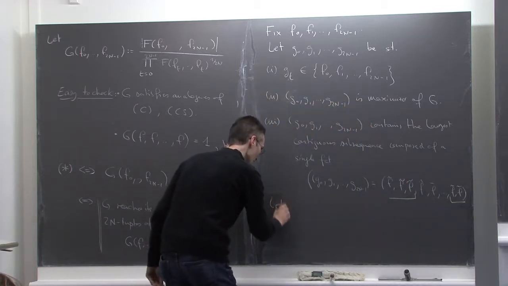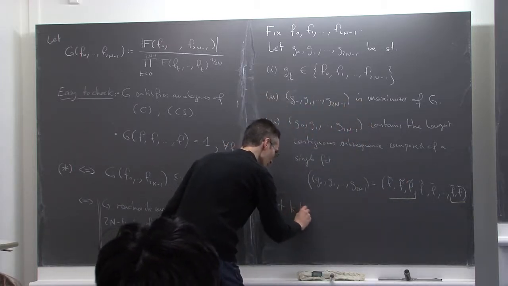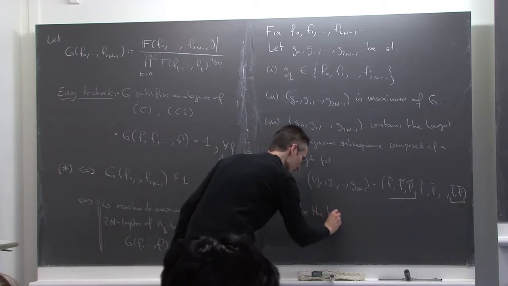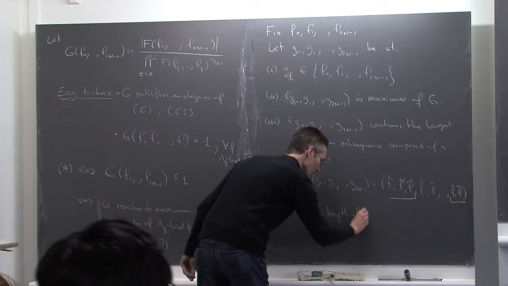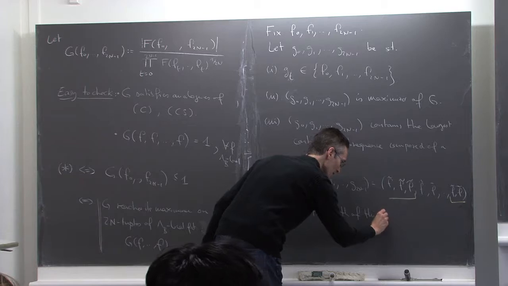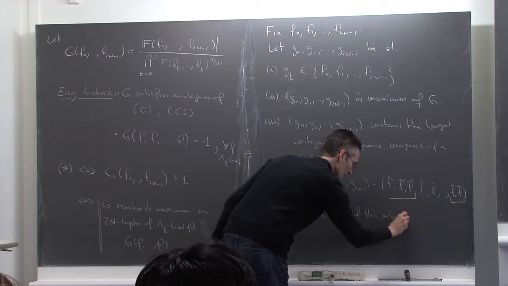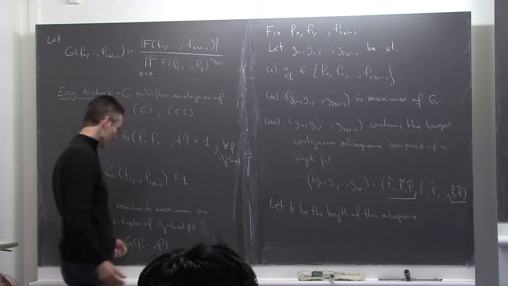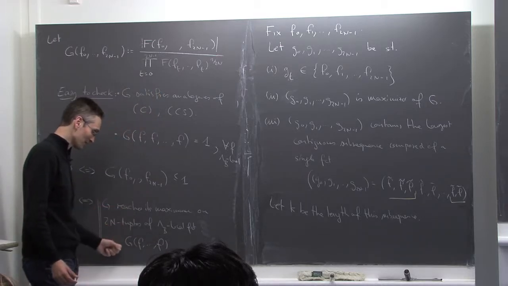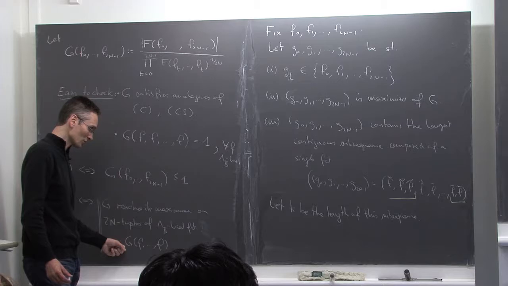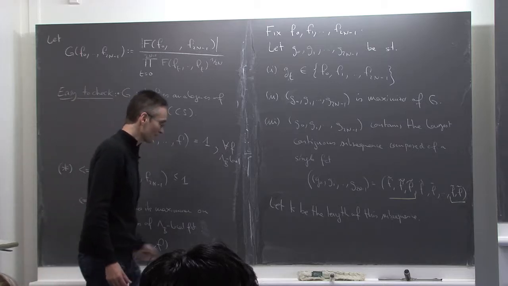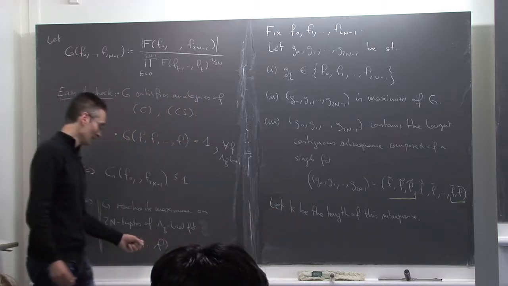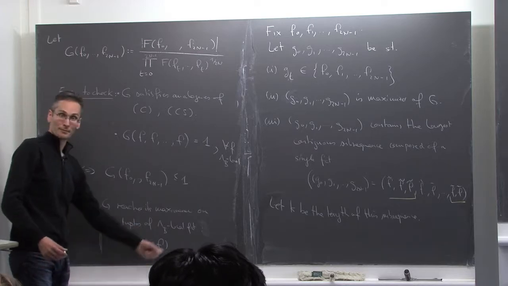Let, say, k be the length of this subsequence. The conclusion I want to prove, which is that G reaches its maximum on a lambda-b local function, is the same as saying that k is equal to 2n.